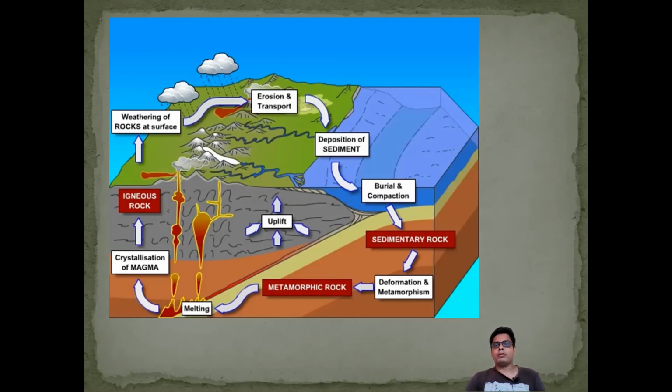Again, metamorphic rock, due to the convergent plate boundary, goes under the earth's surface, so that is called melting. So this thing we have to understand. Okay, so these are the main things.